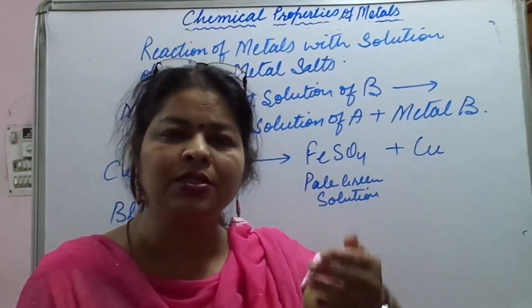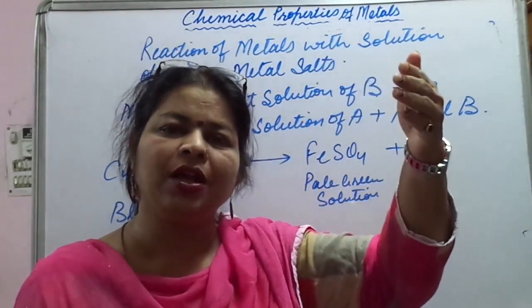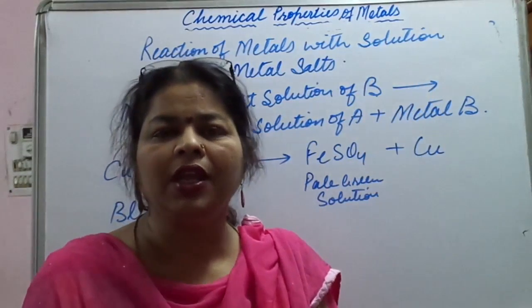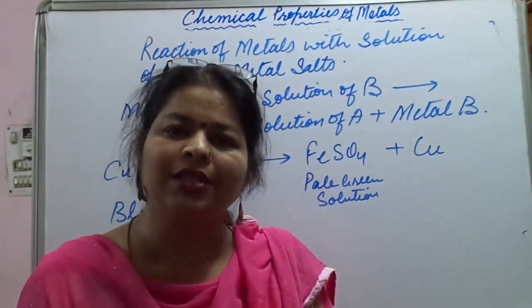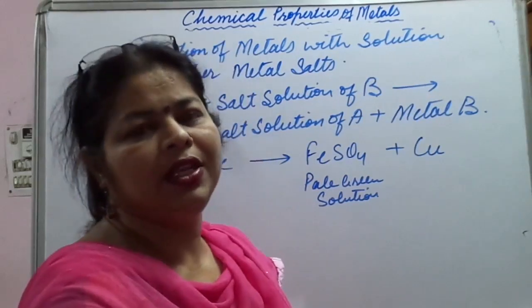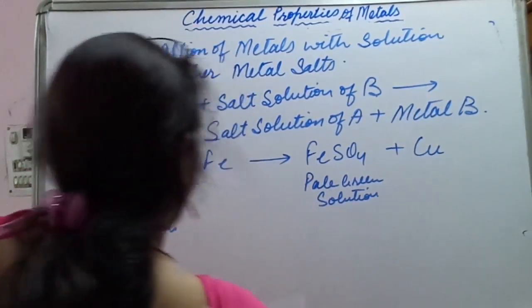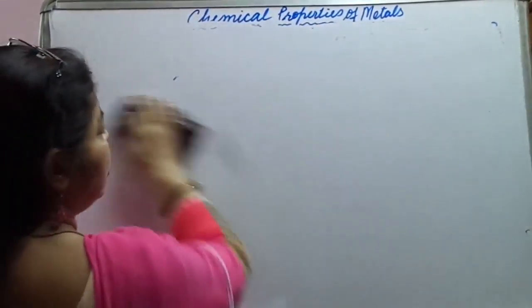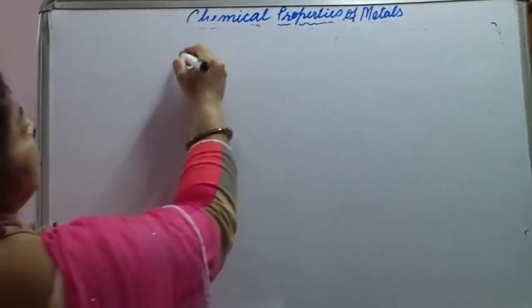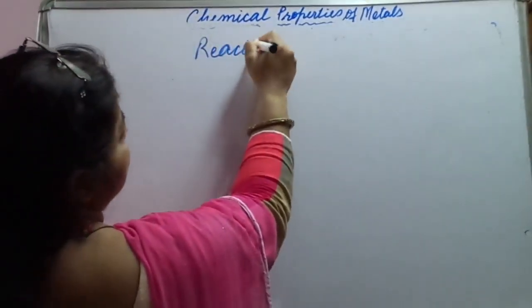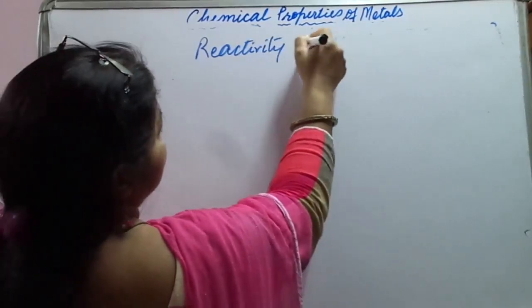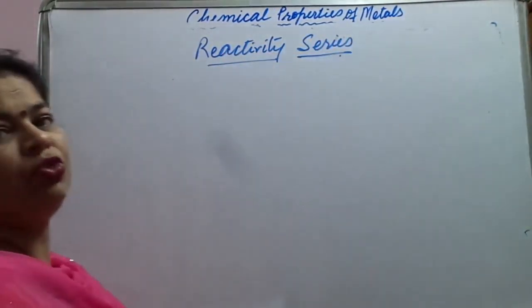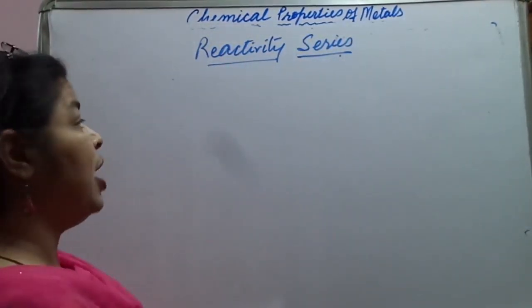So on top is the one which is most reactive and the reactivity decreases as we go down the series. Reactivity series is very important to know, because if you have learned it, then and only then you will be able to tell whether the reaction is going to take place or not. We also call it activity series.